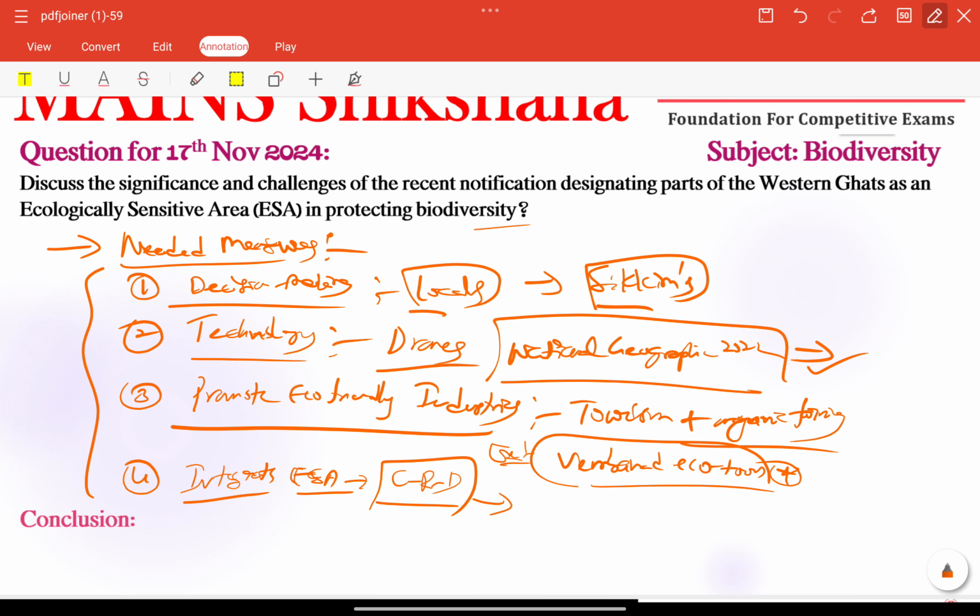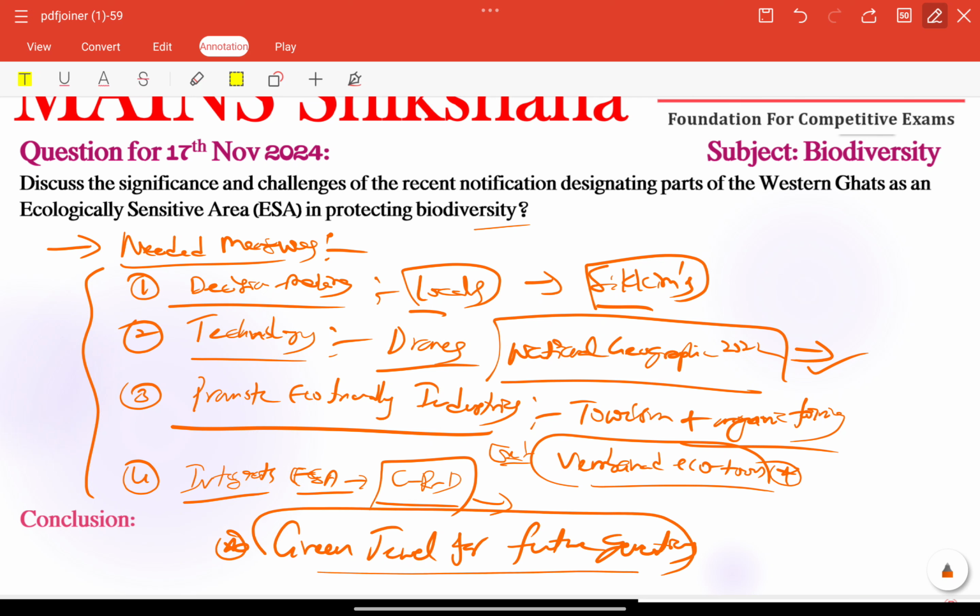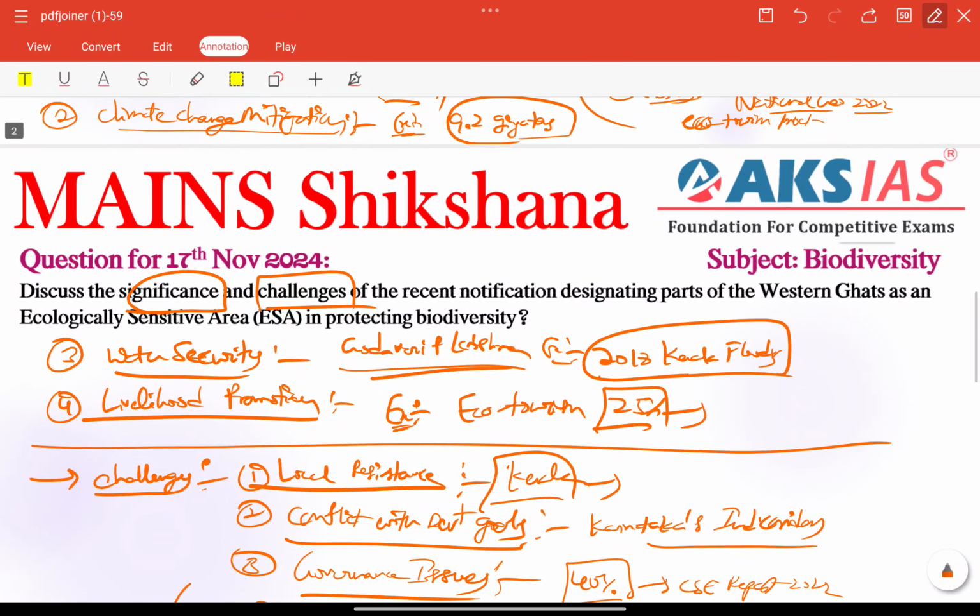So by addressing our local concerns and enforcing effective governance, the Western Ghats can remain a green jewel for future generations, right? That is very much important here. So these types of keywords we can use in the conclusion part. Otherwise we can also connect our SDG goals, right? We have 17 in that, almost 13 is climate related, and also 14, 15, 16 are very much related to this particular question, right? So this is the perfect structure according to the demand of the question.